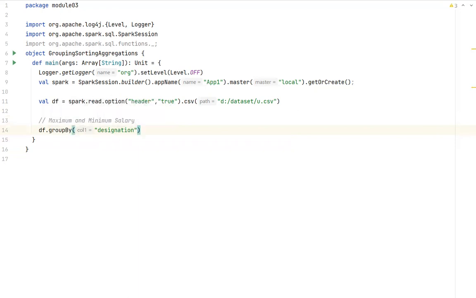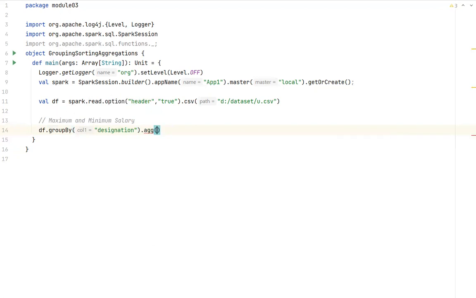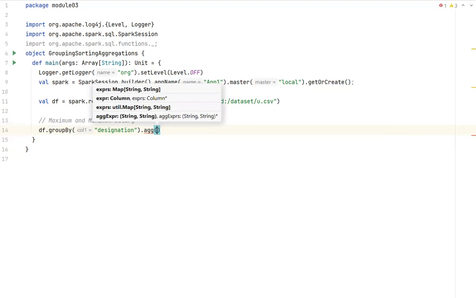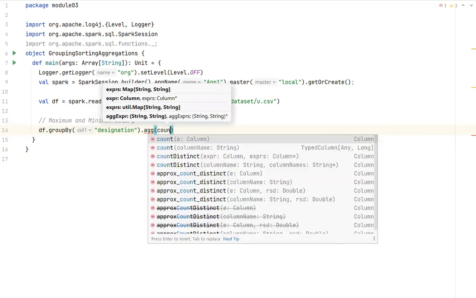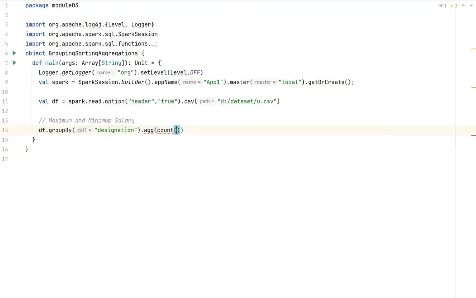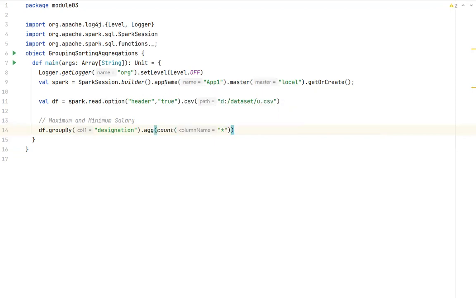Then what am I doing? I'm invoking some aggregation function. Look at this, dot agg. I'm invoking an aggregation. And what function I want to invoke? Let's say count. I want to invoke a function called count of star. Then I can write dot show.